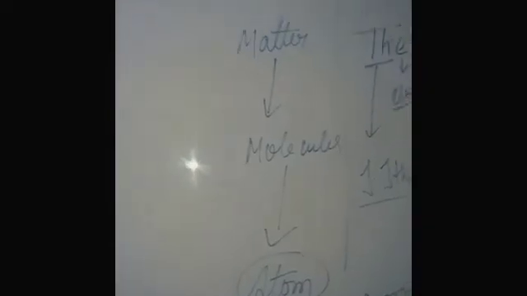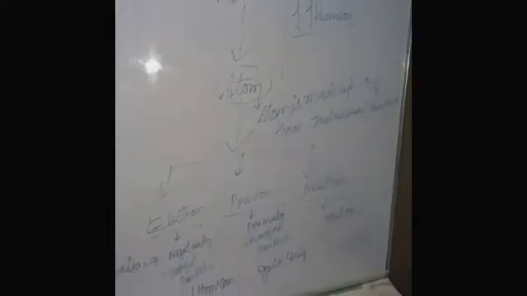Clear? I define all the terms separately because combined there is less space. So I define what is a molecule, what are the properties of molecules, what is an atom. An atom is made up of three individual particles: electron, proton, and neutron. Clear?